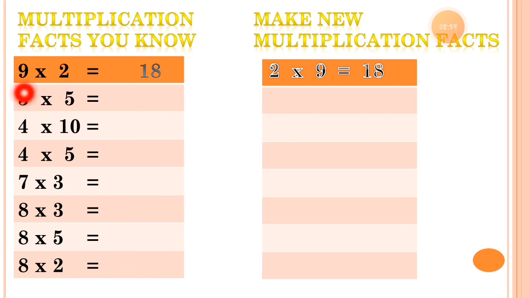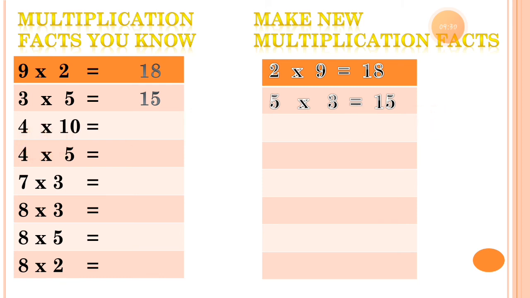Now here is 3 5s are 15. So the multiplication fact for it is 5 3s are 15. This way you can write down 3 5s are 15, or 5 3s are also equal to 15.